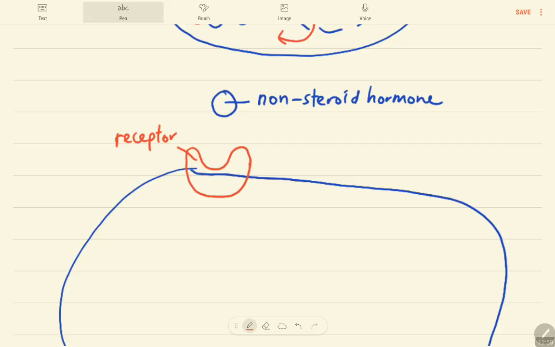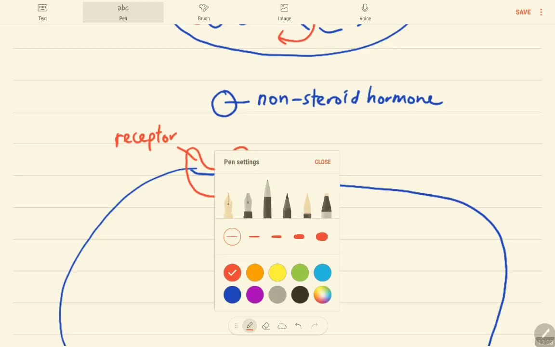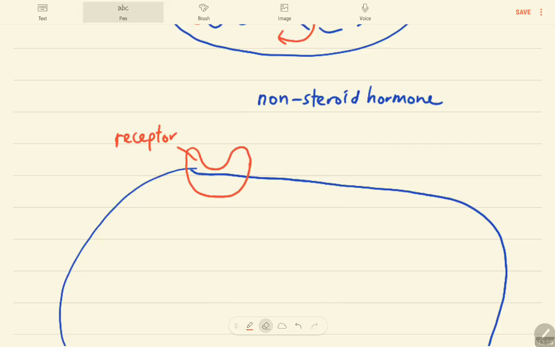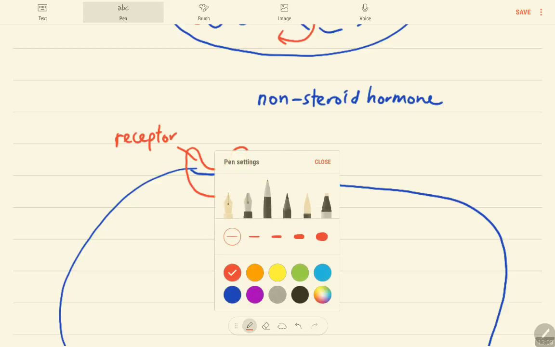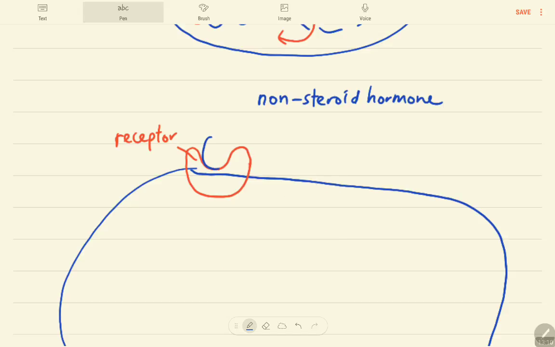This receptor can bind to the hormone, forming what? Same as just now, a hormone receptor complex.